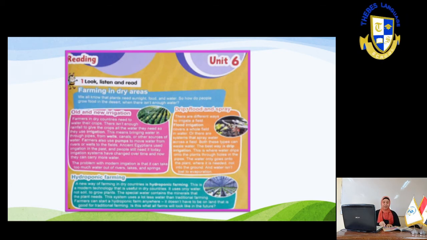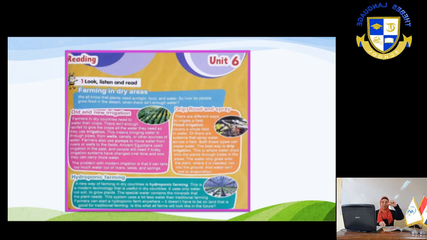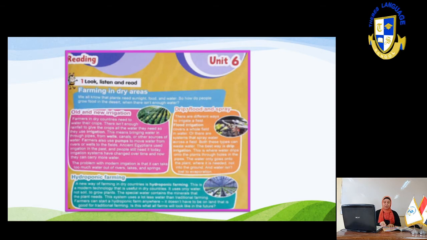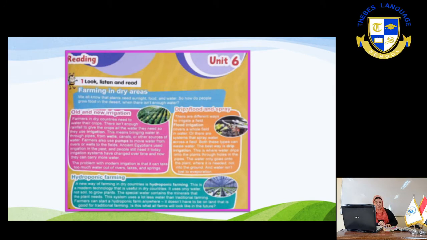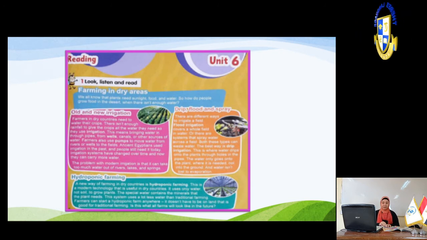The best way is to drip. Drip means to put drops of water onto the plant itself. So the drip irrigation, this is where water drips onto the plants through holes in the pipes.